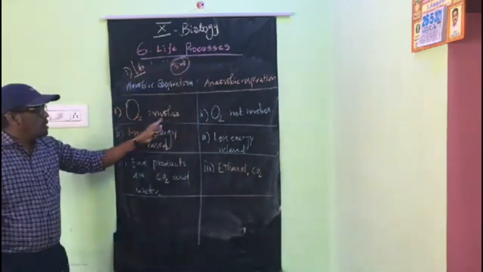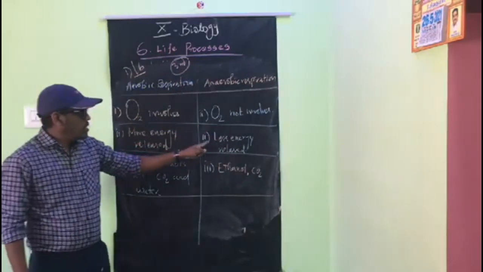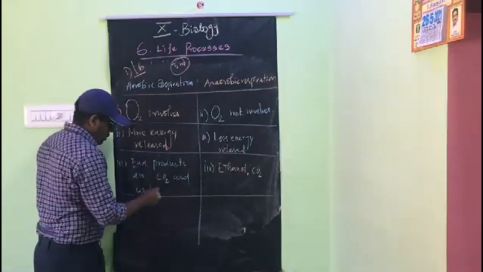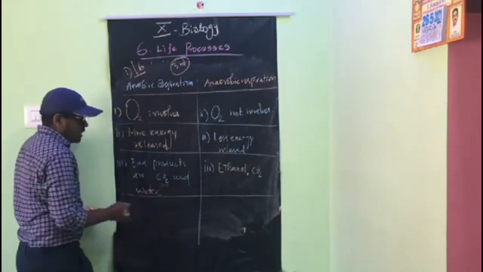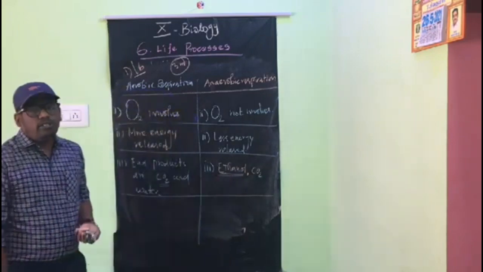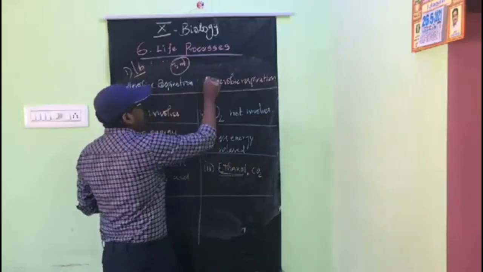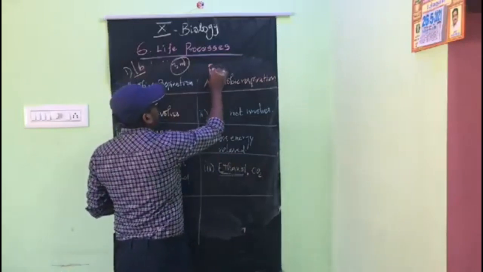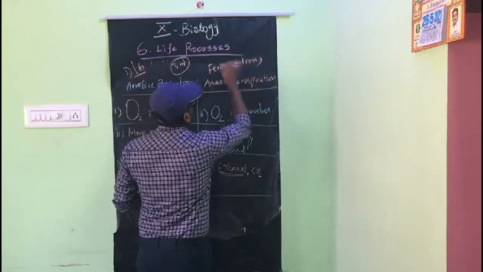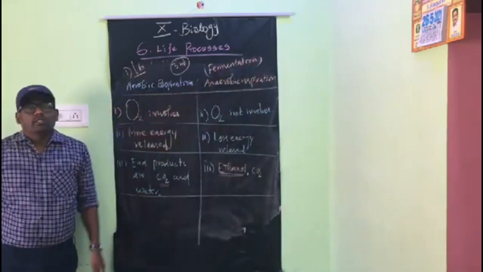So here oxygen is involved, here oxygen is not involved. More energy is released here, less energy is released here. End products are carbon dioxide and water here; here the end products are ethanol, a type of alcohol, and carbon dioxide. This anaerobic respiration is also called fermentation. So kindly note it down in your textbook, fermentation. This term is very important.